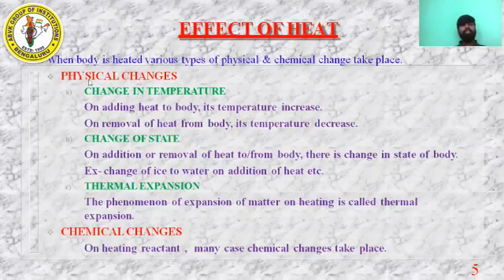First we'll see physical changes. What are the physical changes that happen when the body is heated? First one is change in temperature. On adding heat to a body, its temperature increases. On removal of heat from a body, its temperature decreases. So this is the most common thing you can observe when you heat an object. When you heat an object, its temperature will increase. Similarly, when you cool an object or remove the heat from it, the temperature will decrease.